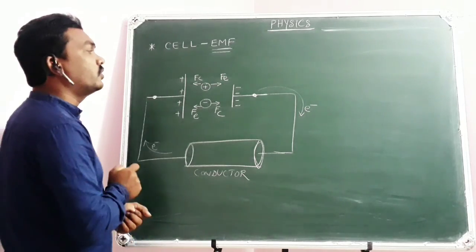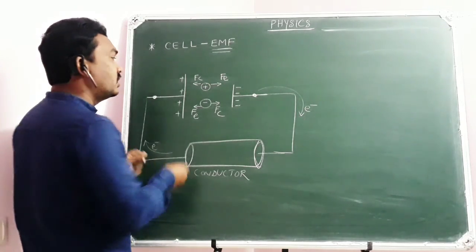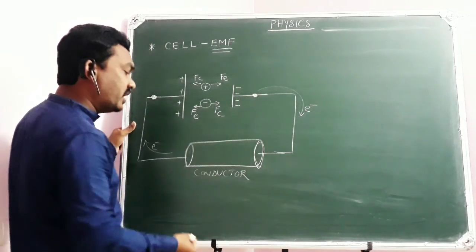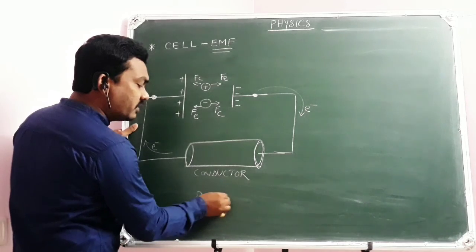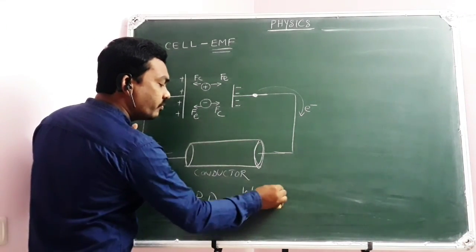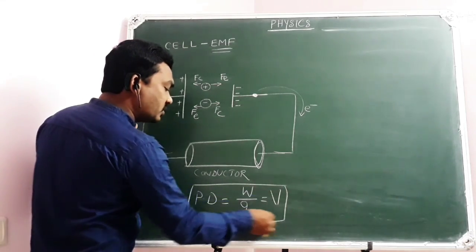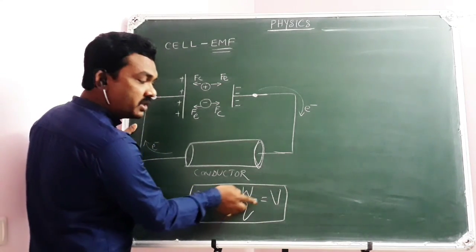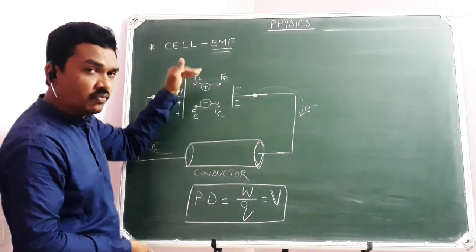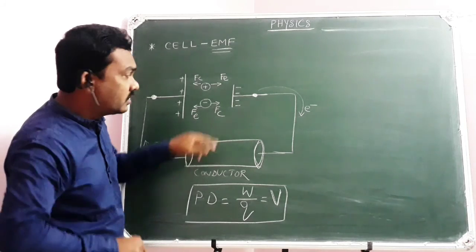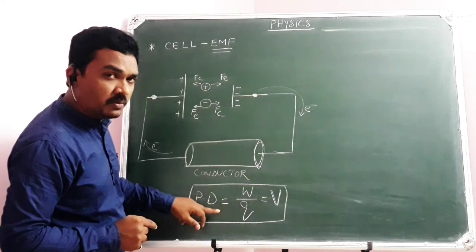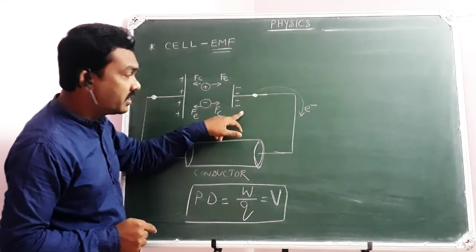This electromotive force is nothing but the potential difference across the terminals of the cell. Because you have learned the basic definition of potential difference is the amount of work done per unit positive charge. Do you remember? That's the reason why the electromotive force, the amount of work done to carry a unit positive charge from one terminal to another terminal of the cell, means the amount of work done per unit positive charge to carry from one point to another point.